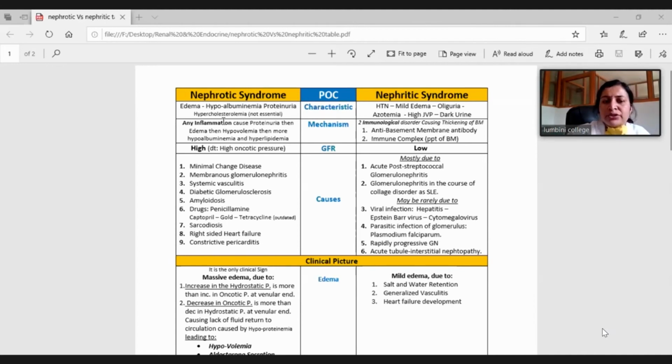These all include nephrotic syndrome. So basically, all inflammatory diseases of the kidney present with either nephritic or nephrotic syndrome. We have to categorize depending upon the symptoms and the cause.